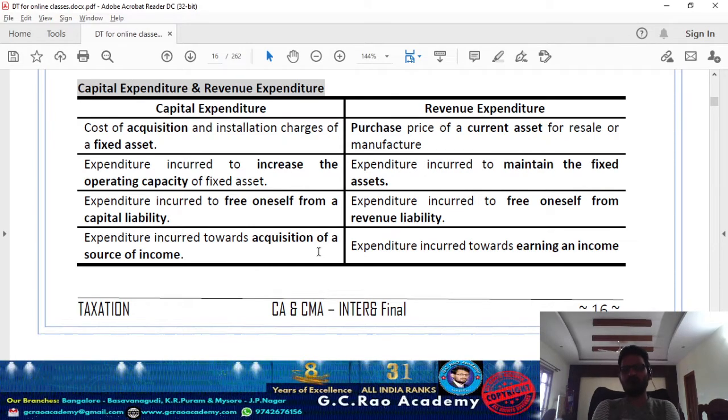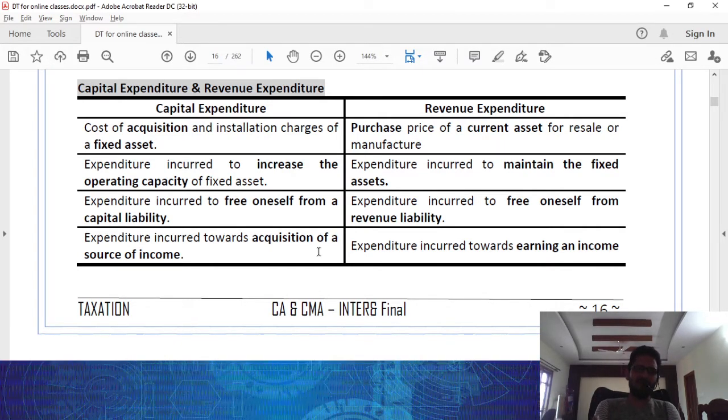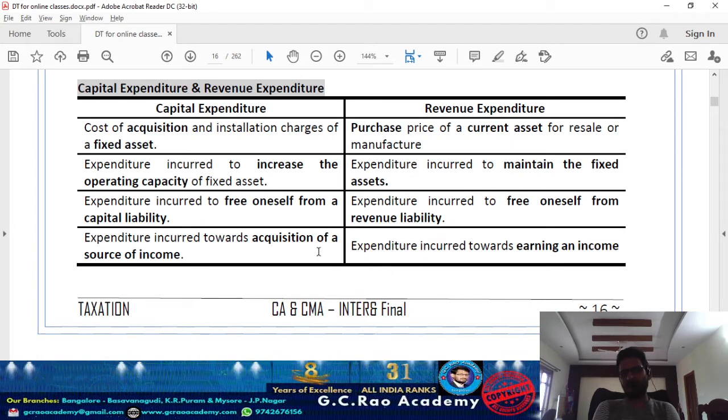Now, revenue expenditure: the purchase price of a current asset. Basically, I am purchasing a particular merchandise for the purpose of sale. On sale of the merchandise, the income I get is the revenue receipt, taxable under business or profession. The purchase price of that merchandise is called revenue expenditure. That is allowed under sections 20 to 31, 37.